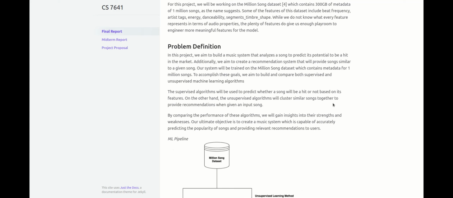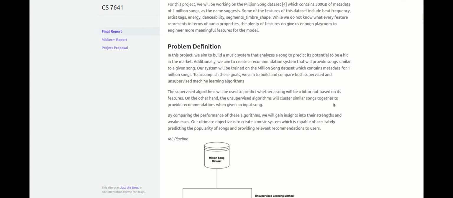The objective of this project is to create a music system that can analyze a song and predict its potential to become a hit in the market. Additionally, we aim to build a recommendation system that can suggest similar songs to a given song. To achieve these objectives, we plan to build and compare both supervised and unsupervised machine learning algorithms. Supervised algorithms will be used to predict whether a song has the potential to become a hit or not based on its features. On the other hand, unsupervised algorithms will be used to cluster similar songs together to provide recommendations when given an input song.